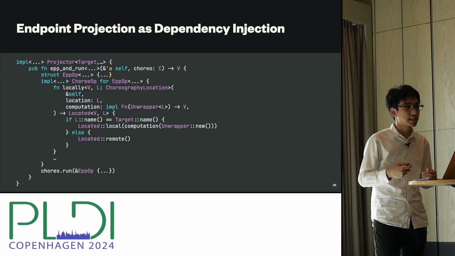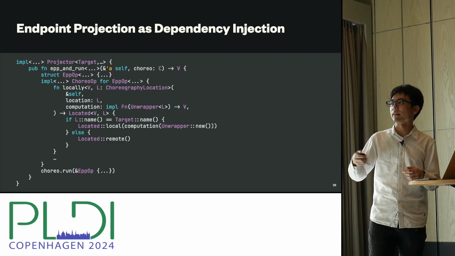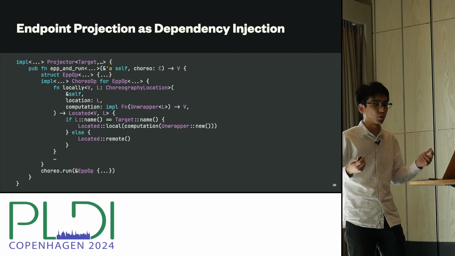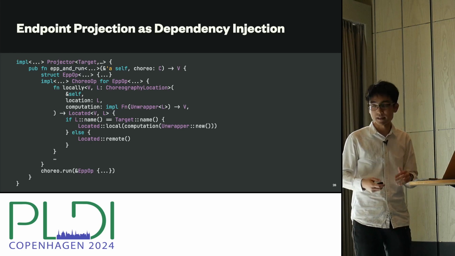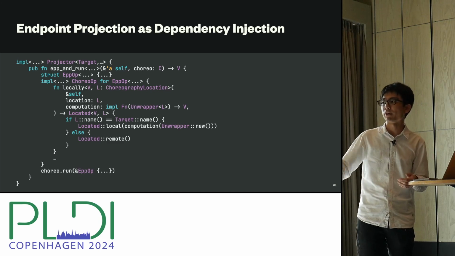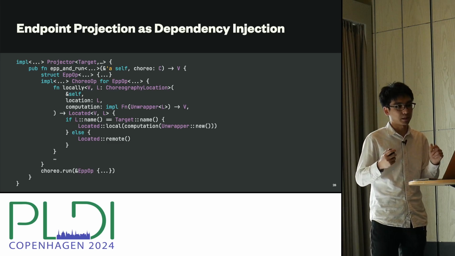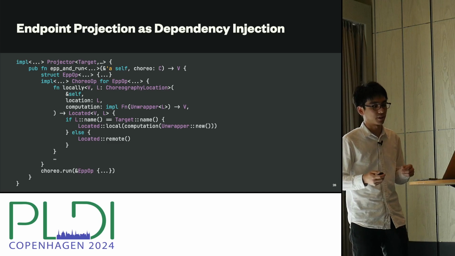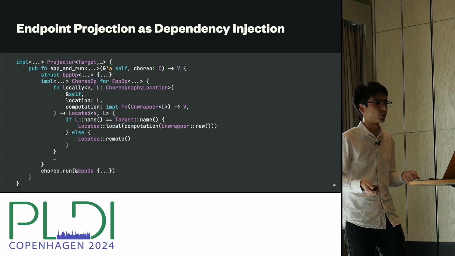If these two are the same, we execute the closure and wrap the return value inside this located value. Otherwise, we just return the placeholder value. So this is how EPP works in ChoRus, and other operators are implemented similarly. So this endpoint projection implemented as dependency injection is a really general technique, and it should work with any programming language that supports higher-order functions.